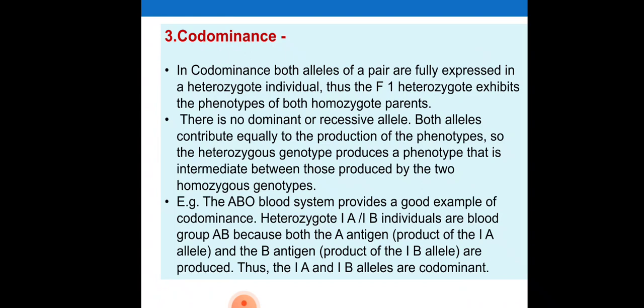The ABO blood group system provides a good example of codominance. Heterozygous A and B individuals have blood group AB because both antigens, that is A and B, are expressed. This is the most useful example of the blood group regarding codominance.